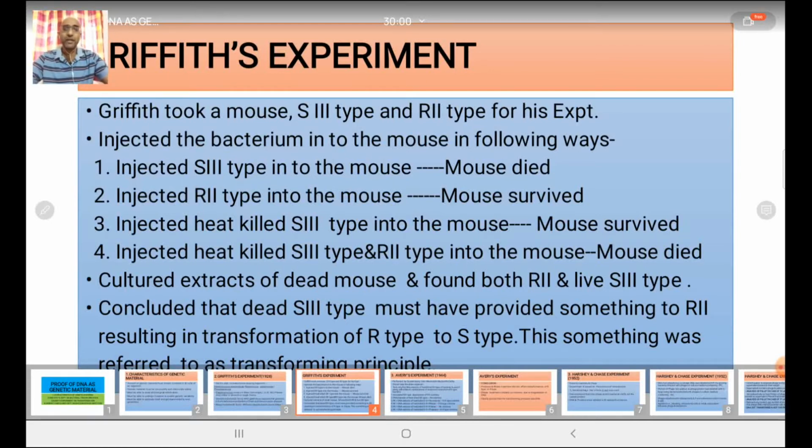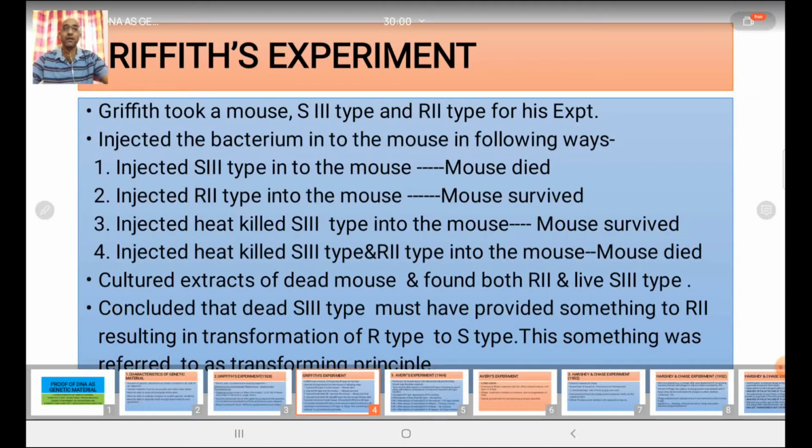So from it he concluded that the dead S3 type has provided something to the R2 type, which resulted in the transformation of R2 type into S3 type, or R type into S type.